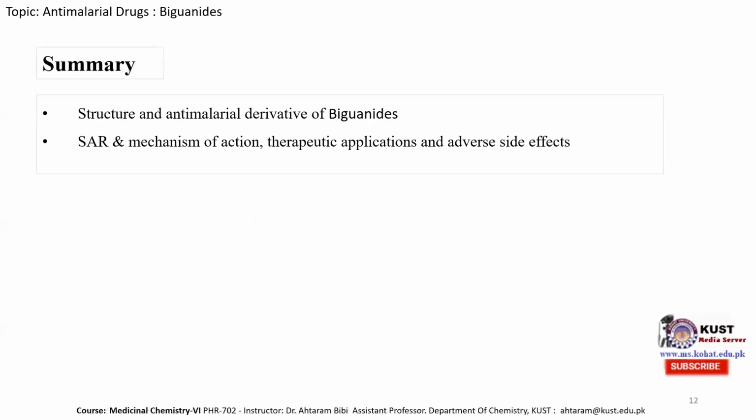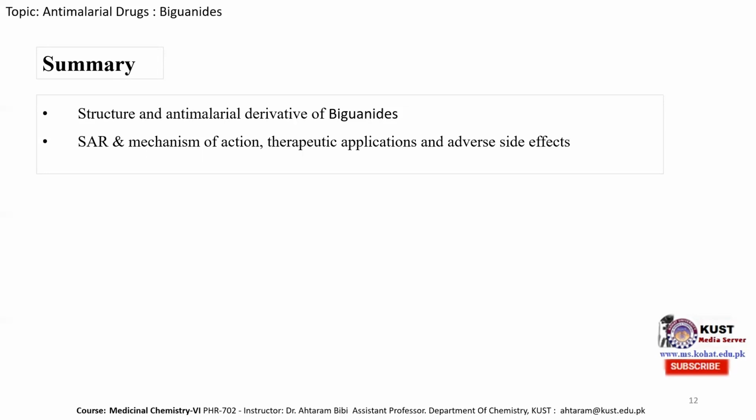Summary of today's lecture: we have studied in detail the structure and anti-malarial derivatives of biguanide, and we have studied in detail the proguanil and chloroproguanil anti-malarial derivatives of biguanide. And we have studied the structure-activity relationship in which we studied two classes of drugs, the anti-diabetic drugs and anti-malarial drugs. When we substitute the biguanide with different substituents, we can obtain drugs used for diabetes mellitus type 2, and also biguanide derivatives which are used as anti-malarial drugs.